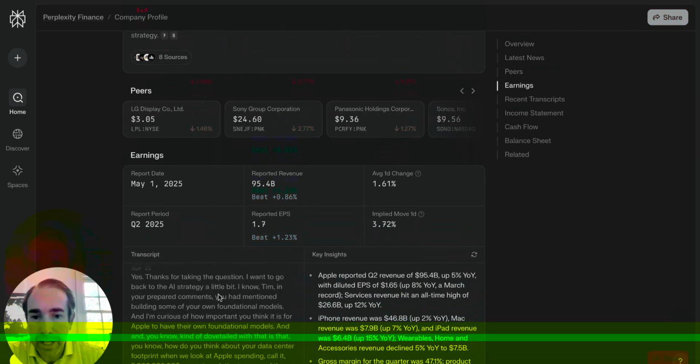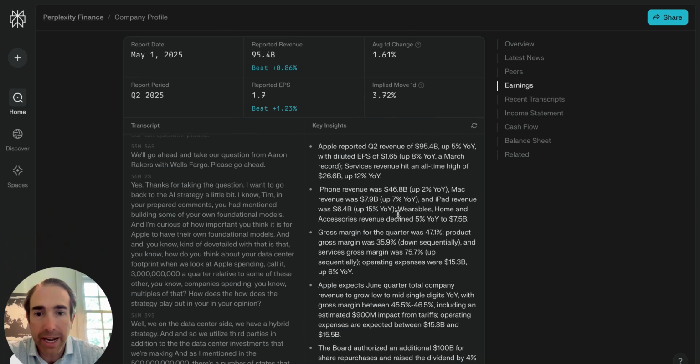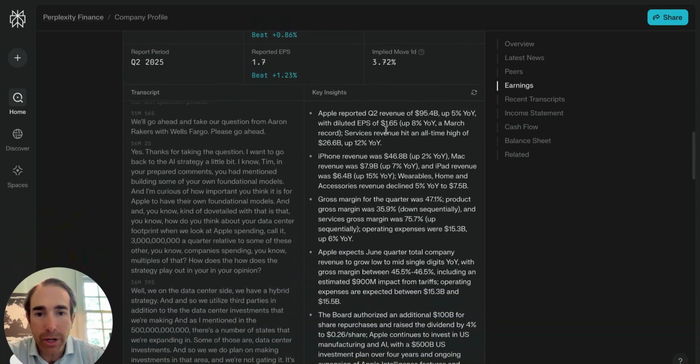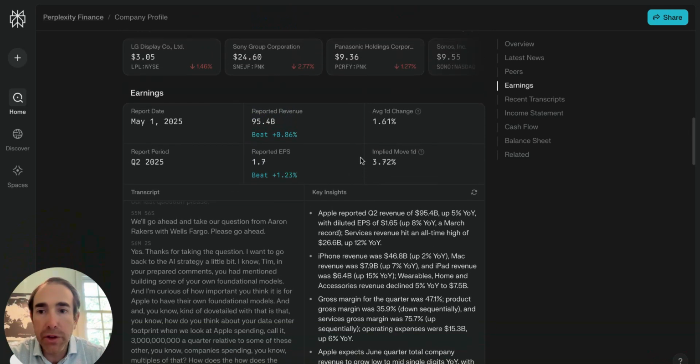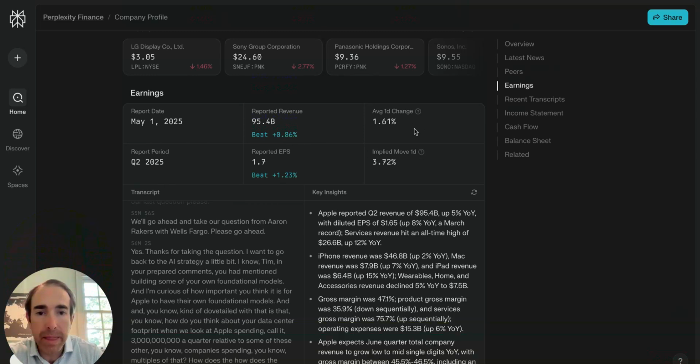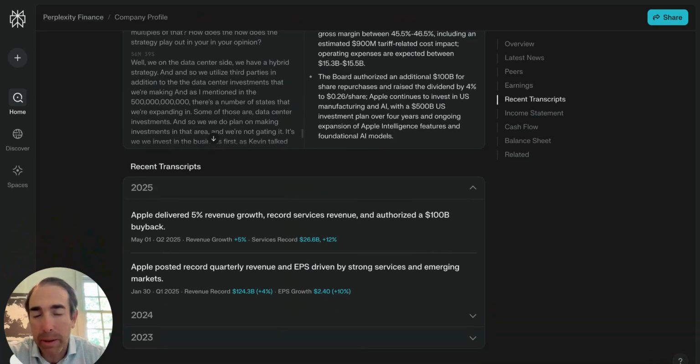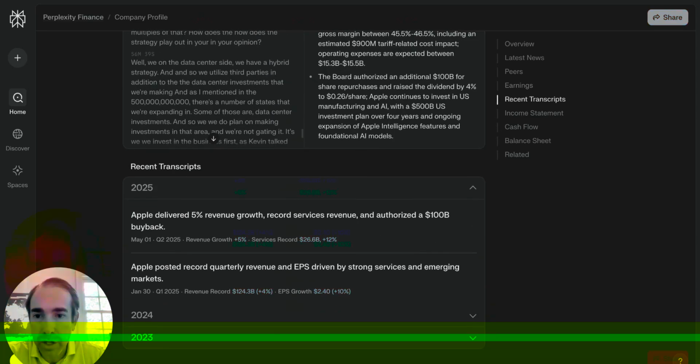You can see the transcript of the earnings right here, and it distills down that earnings report into the key insights. It's super fun, and you can see what it beat by. And for future earnings, we don't have earnings yet, it says when the next earnings date is and what its expectations are. And it also talks about what the average moves are during those days of earnings, which is really interesting, I think, as well. I mean, you can get that other places as well, but it's all right here.